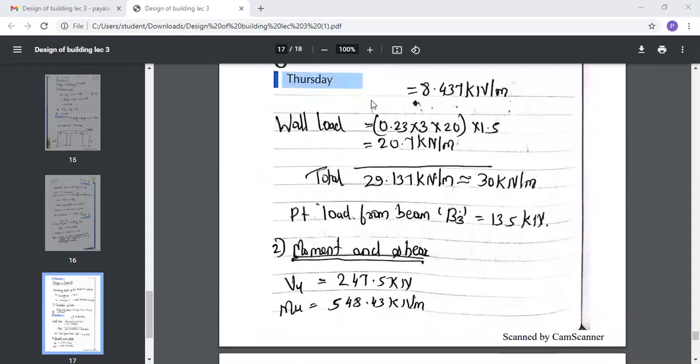Now to proceed with the calculation of the bending moment and the shear force. Yes, can anyone let me know ये bending moment और shear force की value कैसे calculate करना है? Anyone from you? How you are going to calculate the bending moment and shear force for the beam B3? ये 548.43 किलो न्यूटन मीटर कैसे आया और shear force की value 247.5 किलो न्यूटन कैसे आई? Yes, anyone from you? Yes, no one?